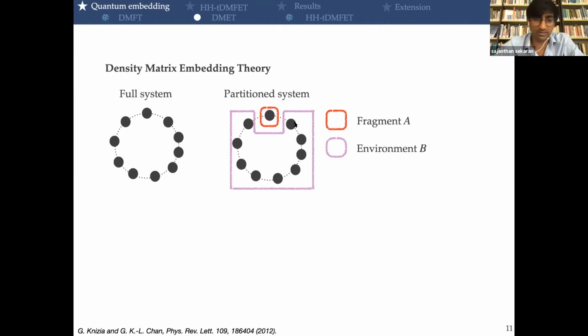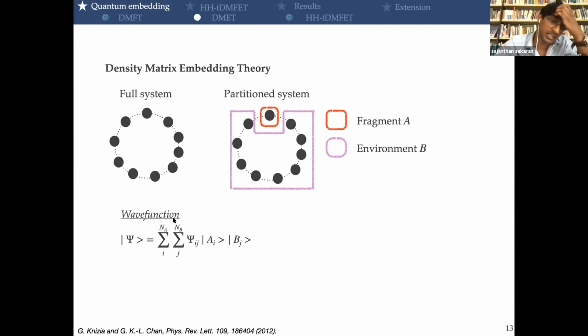The main variable they use is the wave function, and they express it in terms of the Hilbert spaces of the states of the fragment A and the environment B. If we take a single molecular orbital, this fragment will have four different states: the empty one, the singly occupied with spin up, the other one with spin down, and the doubly occupied. And the environment will contain a lot of different states.